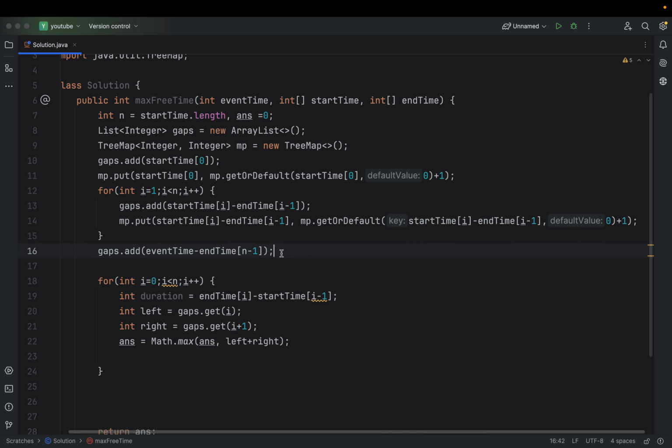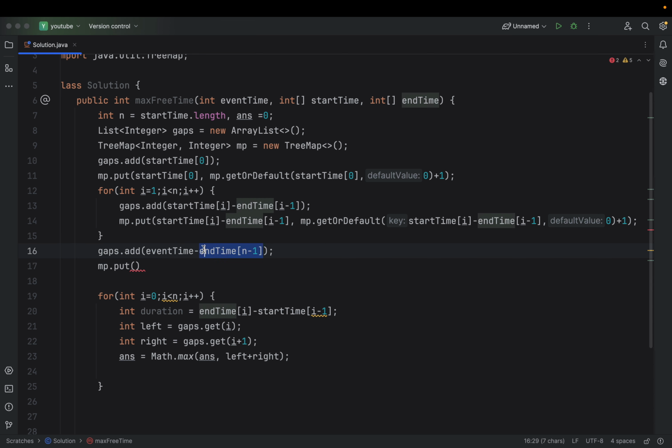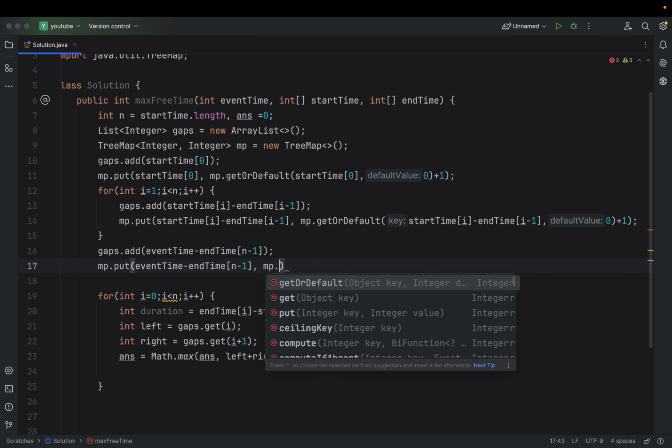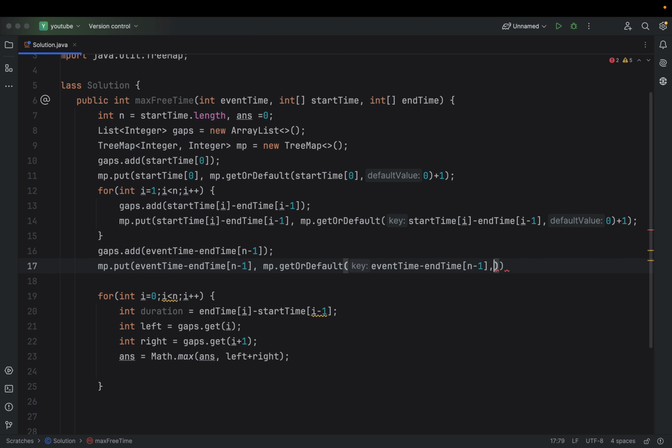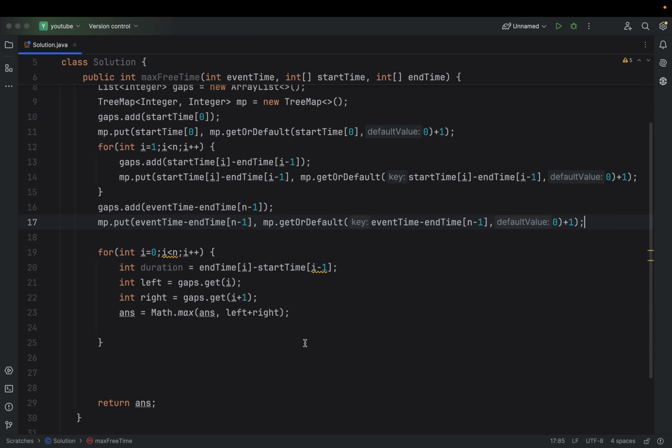Okay, and I need to do the same here also, put, and the key this time is this, comma value will be mp.get with default value 0 plus 1, and that's it, right? So we now have maintained the gaps in the TreeMap. So I basically can do one thing.